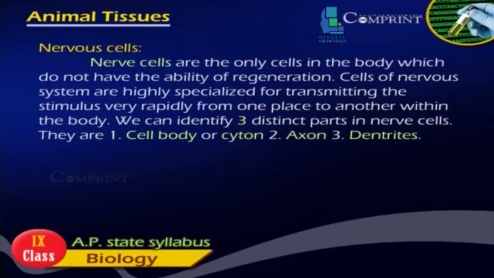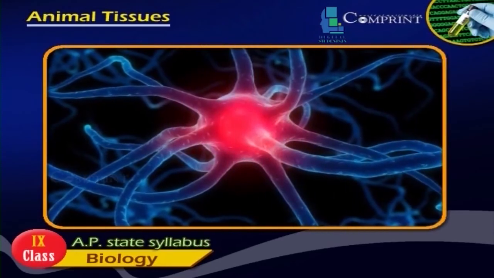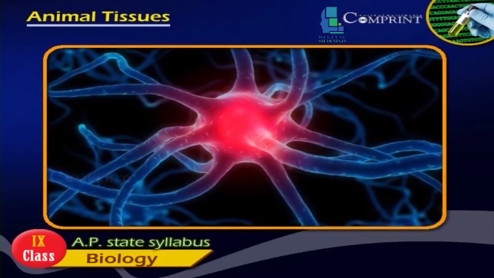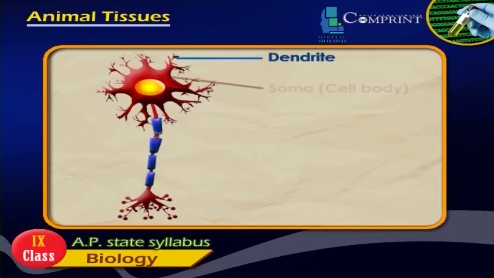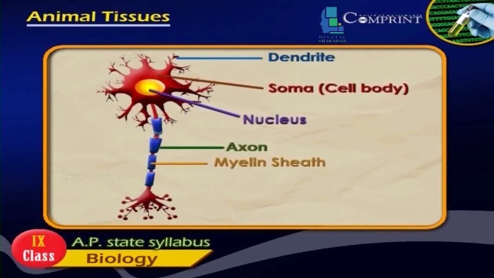Nervous cells. Nerve cells are the only cells in the body which do not have the ability of regeneration. Cells of the nervous system are highly specialized for transmitting the stimulus very rapidly from one place to another within the body. We can identify three distinct parts in nerve cells. They are 1. Cell body or cyton, 2. Axon, 3. Dendrites.